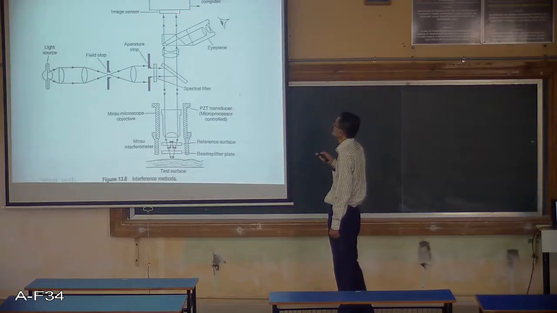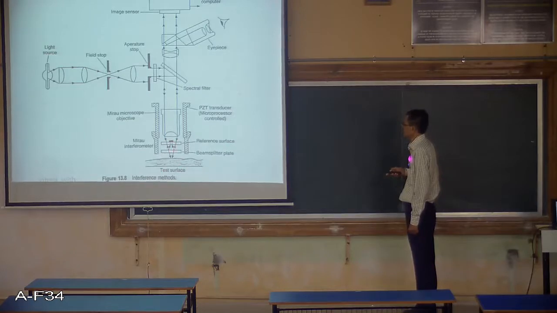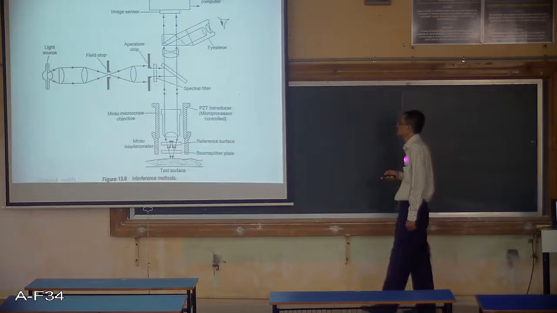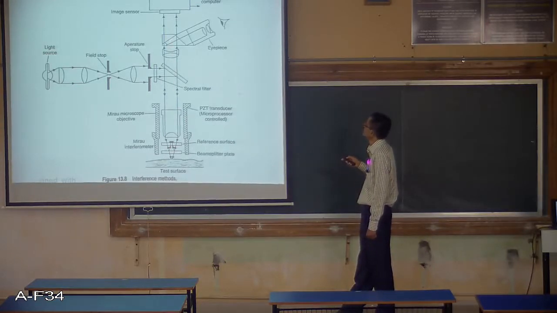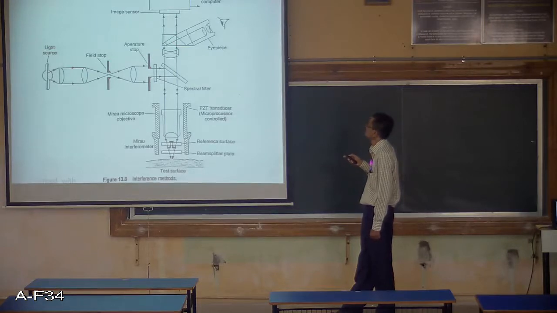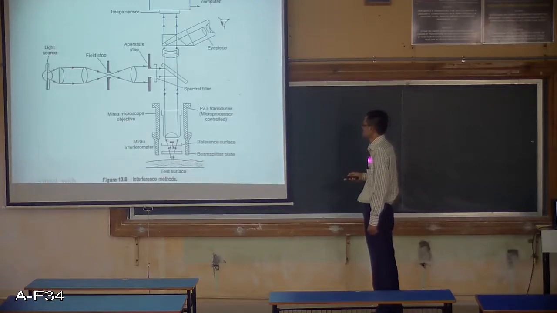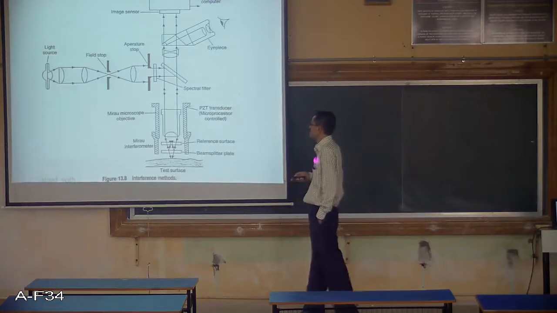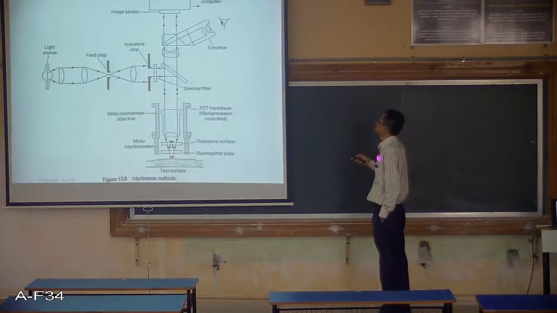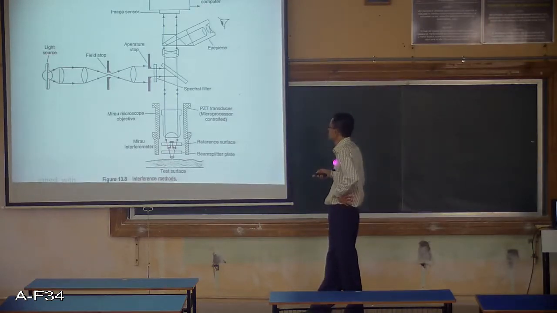There is one image sensor here. So whatever output beams you get here, the reflected beams, are collected via the eyepiece and again via the computer. This computer will measure the surface length, as well as the heights and depths in this particular surface using the image sensor, and it can take a photograph of this particular surface by using these reflected beams.